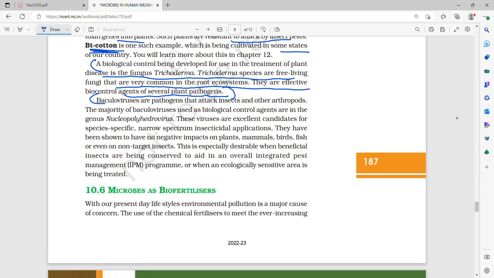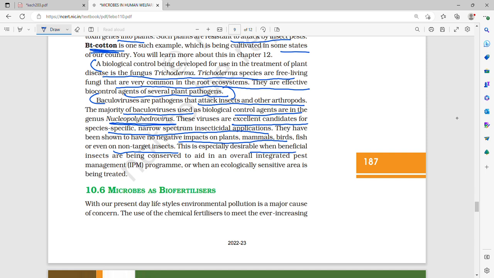Baculovirus. Baculoviruses are pathogens that attack insects and other arthropods. The majority of baculoviruses used as biocontrol agents are in the genus Nucleopolyhedrovirus. These viruses are excellent candidates for species-specific, narrow-spectrum insecticidal application. They have been shown to have no negative impact on plants, mammals, birds, fish, or even non-target insects.